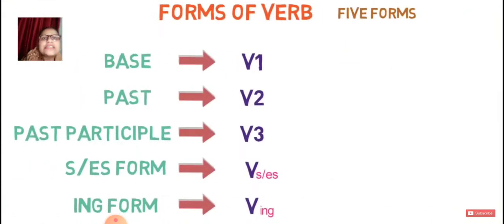Now let's understand the forms of verb. I know very well that you are already aware of the forms of verbs, but the forms of verbs play an important part while studying tenses.